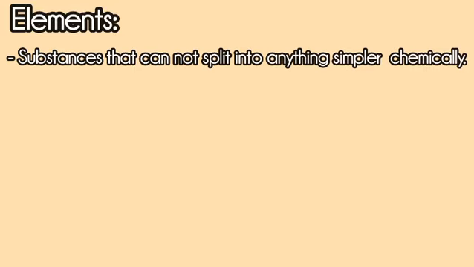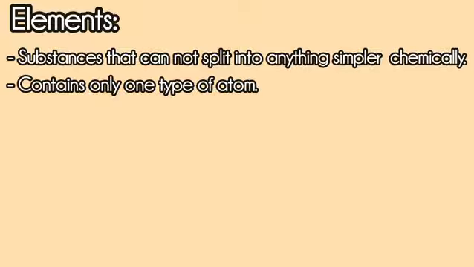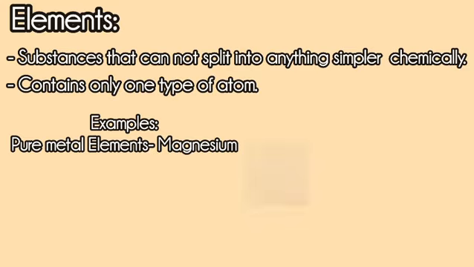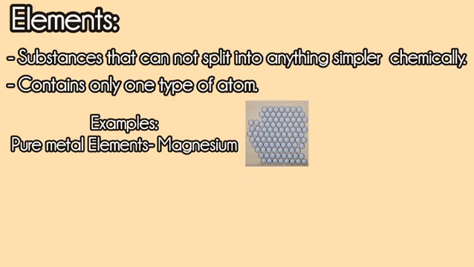What are elements? Elements are substances that cannot be broken down into anything simpler chemically. So an element contains only one type of atom and it can have any number of that atom but only the same type. If we talk about examples of elements, then for example a pure metal such as magnesium, which contains many atoms of the same element, which is magnesium.